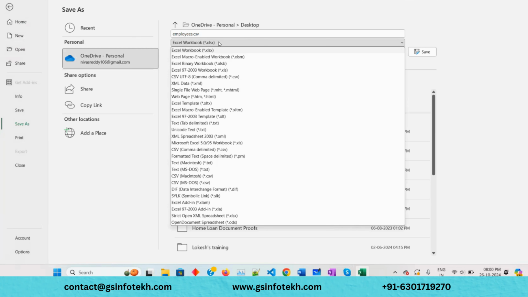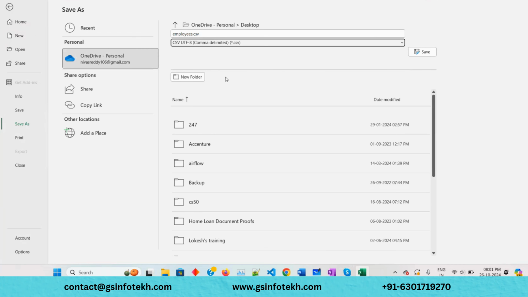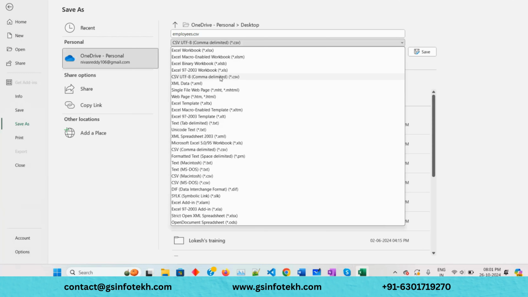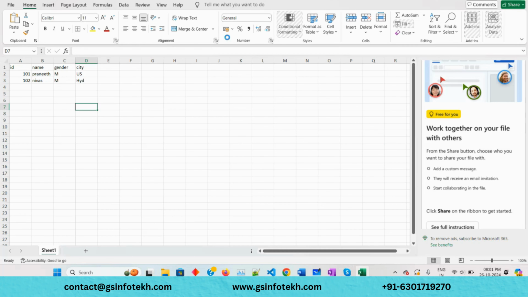Yeah, here I'm just converting this to a CSV file. Now this should work, a UTF-8 CSV file. Is there any other UTF-8? Okay. Save.